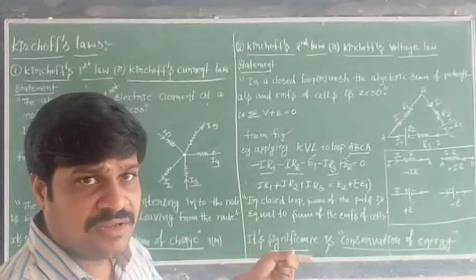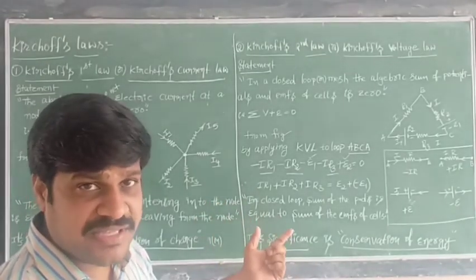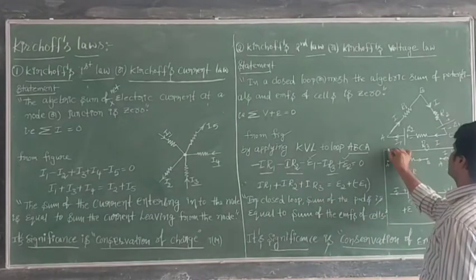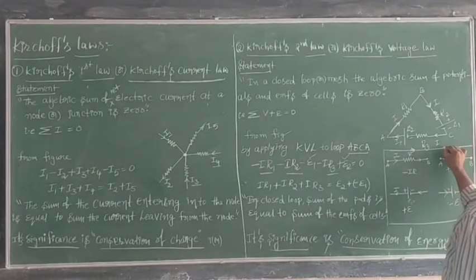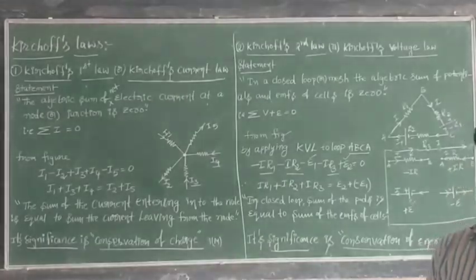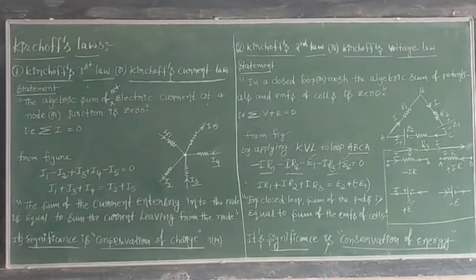If both are opposite, see, the considered direction is A to B, but the current is opposite. Like that you have to make it. Very, very important. If you have any more doubts, just ask me.